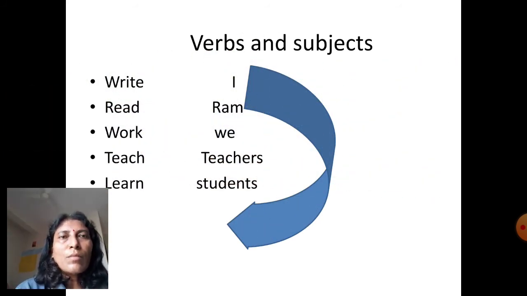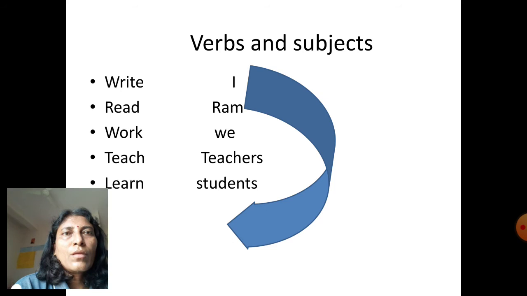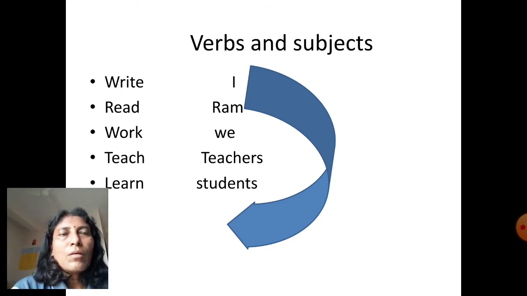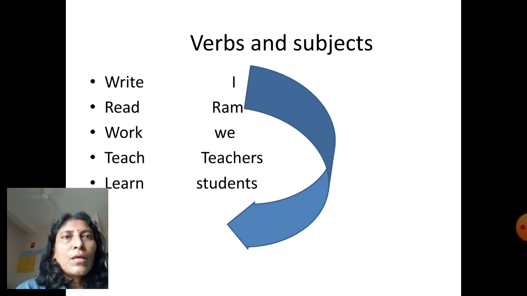These are some of the examples for you. If I take the verb write and the subject I, my four sentences will be: first, I write. Second, I am writing. Third, I have written. And the fourth, I have been writing.